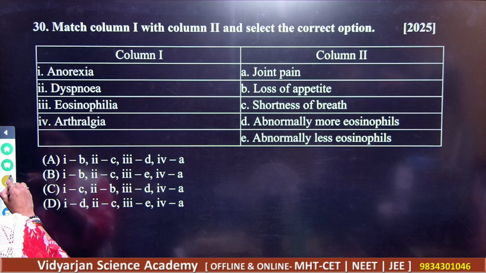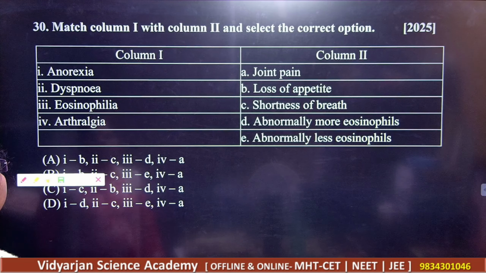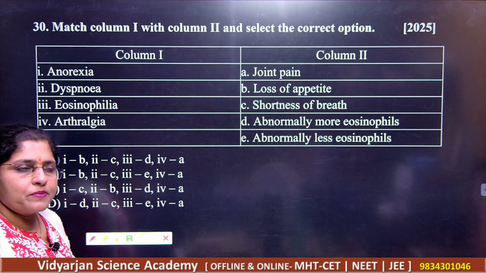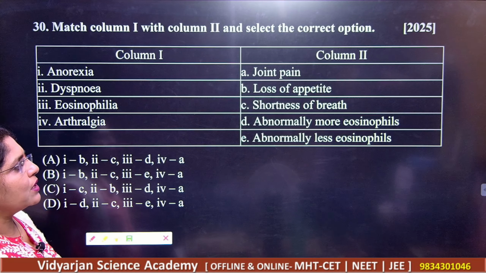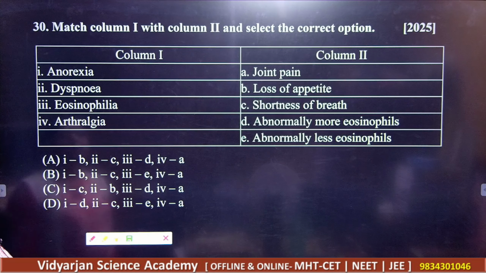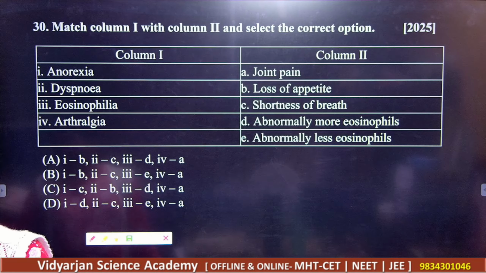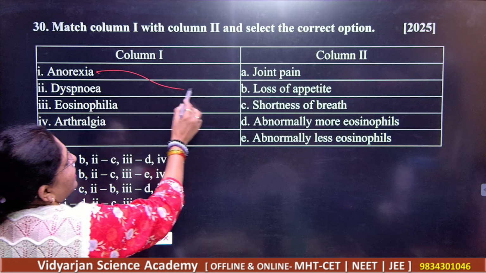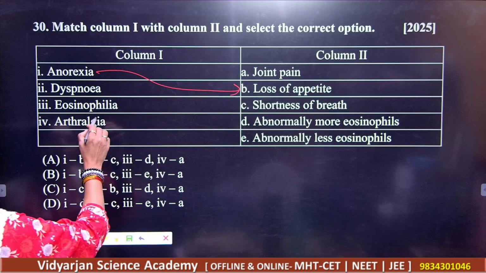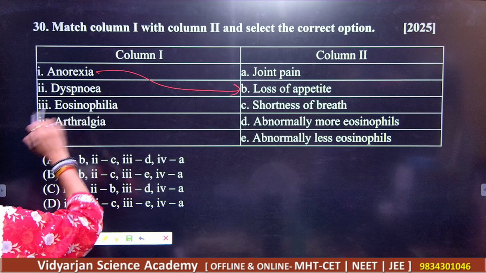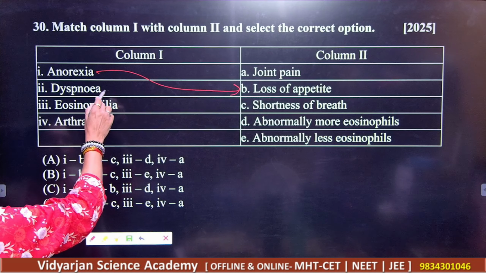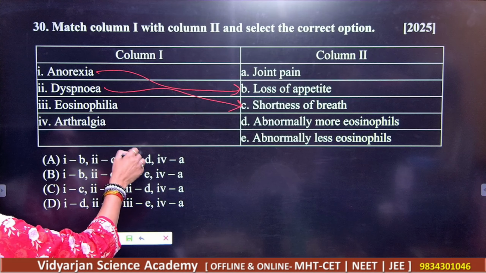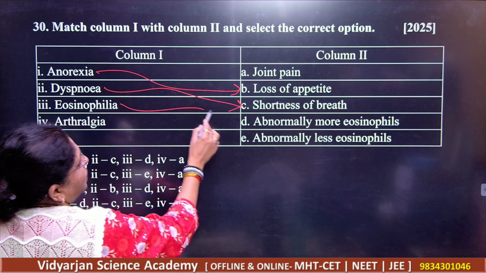Next. Column 1 and column 2. Column 1 is giving you the symptoms, and column 2 is giving you the correct match we are supposed to give here. That is for 30, we have anorexia, that is nothing but loss of appetite. Dyspnoea, that is shortness of breath. Okay. Eosinophilia, that is what here?